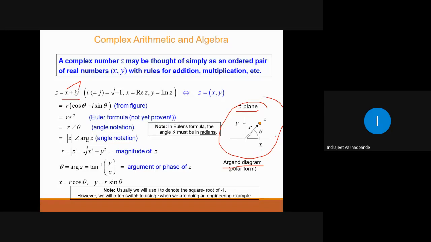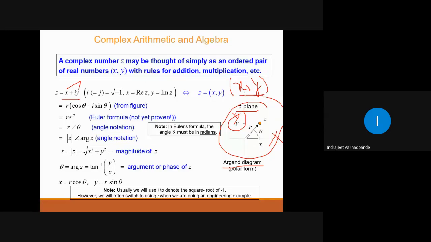Here it will also be denoted as x versus y, but this x-axis is a real axis and this y-axis is an imaginary axis. This y-axis is not a real axis, it is an imaginary axis. Whatever ordered pair x comma y we are writing, x coordinate versus y coordinate, that representation is called an ordered pair, but in which plane?